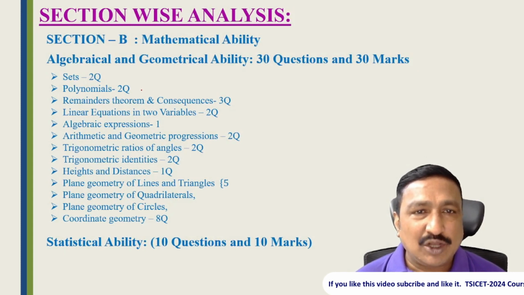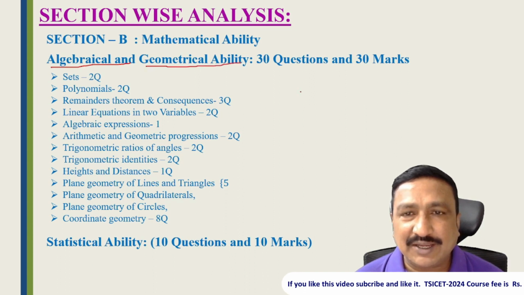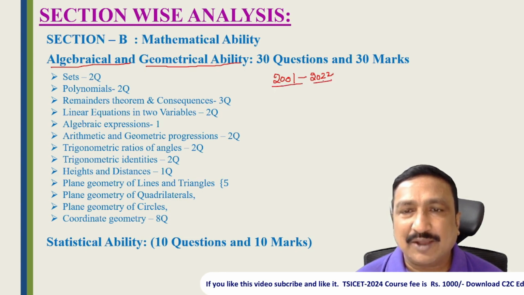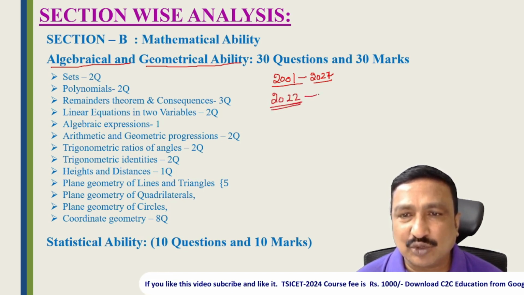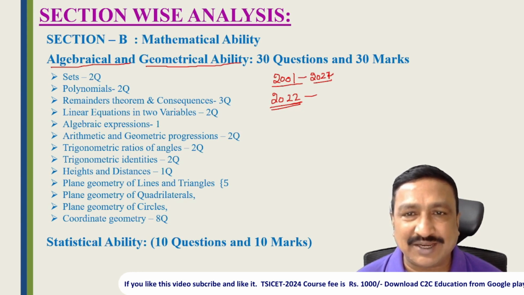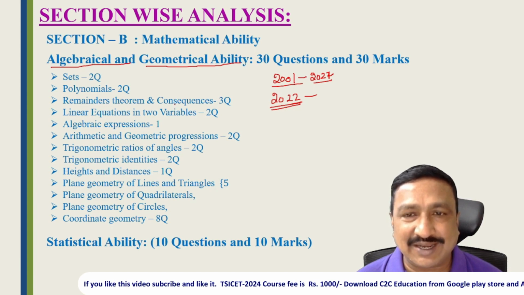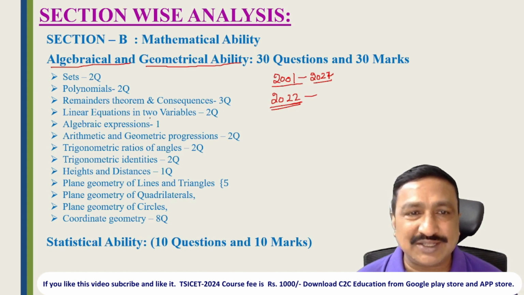Now coming to algebra and geometrical ability. Since ICET was introduced in 2001, from 2001 to 2021 there was a particular syllabus. But in 2022 they changed the syllabus. From 2022 onwards they reduced some of the mathematical syllabus, because a larger number of BCom and BBA students are attending. Because of that, or because of preparation, whatever the reason, they reduced the syllabus.